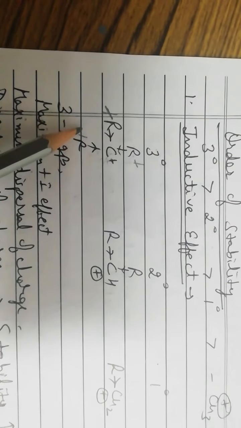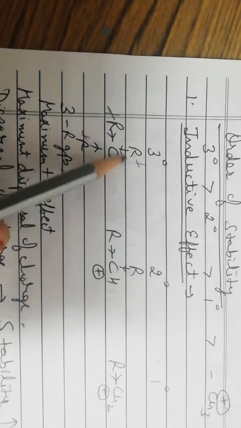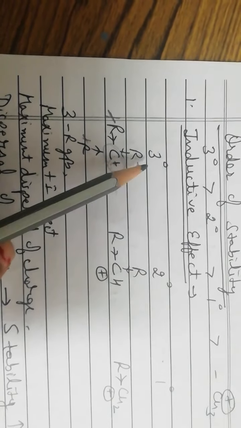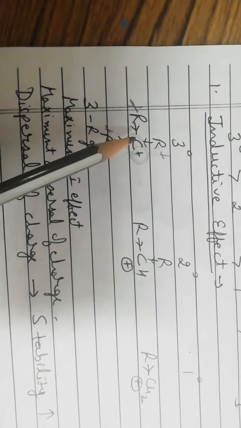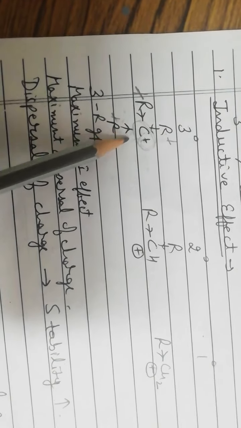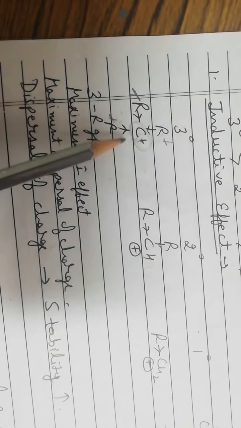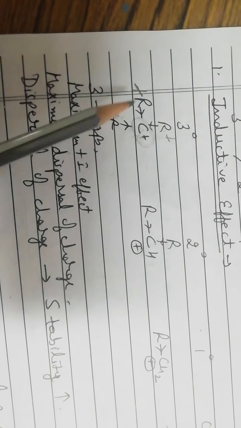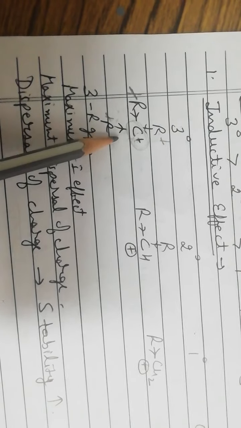Now this methyl group also shows plus I effect. So it will lose the electrons and it will be positively charged. So the positive charge of this carbon is dispersed on 3 carbon atoms. Earlier the positive charge was present on 1 carbon atom, but because of plus I effect of these 3 methyl groups, the positive charge is now dispersed on 4 carbon atoms. We know that dispersal of charge always leads to stability. So the more the dispersal of charge, the more the stability. Because of plus I effect, the stability of tertiary carbocation will be increased and it will be maximum.